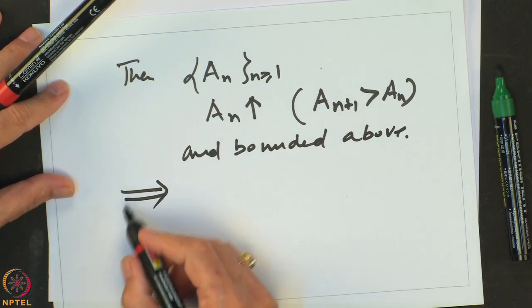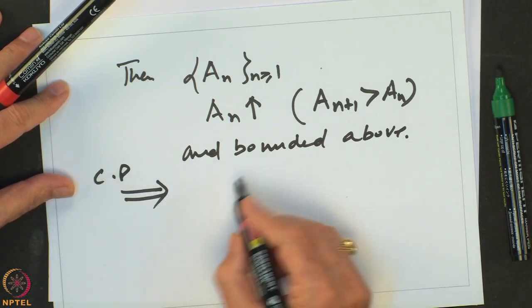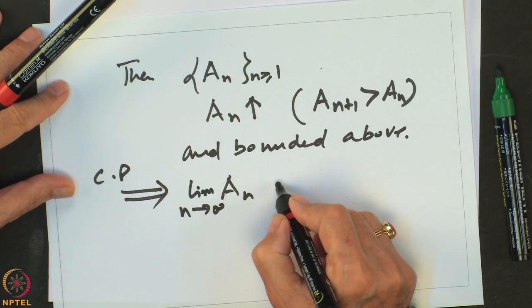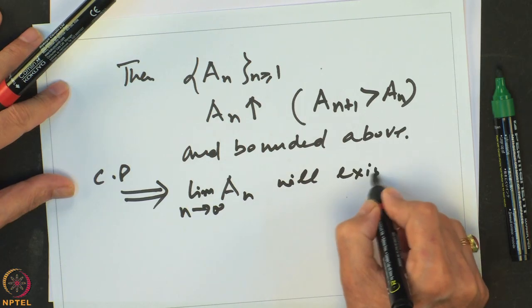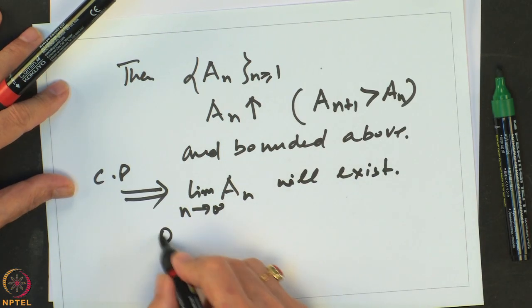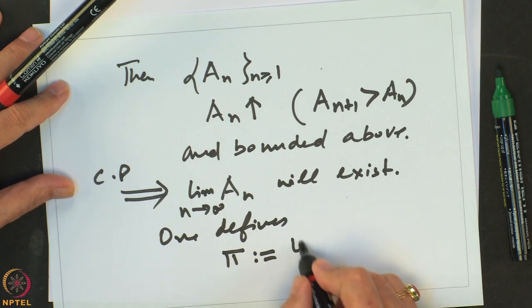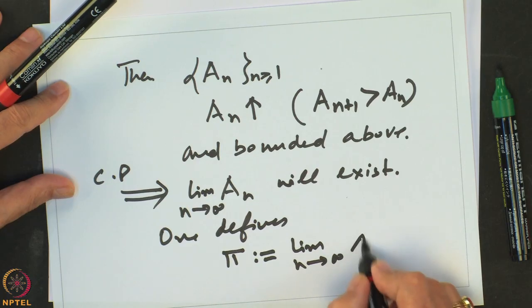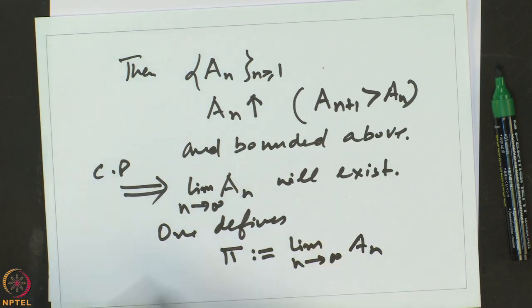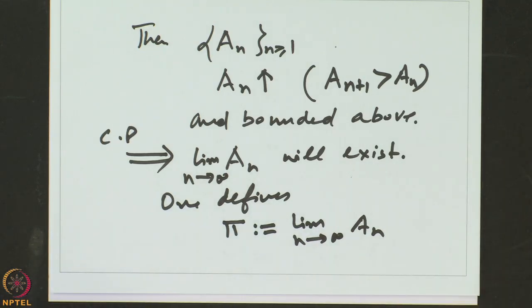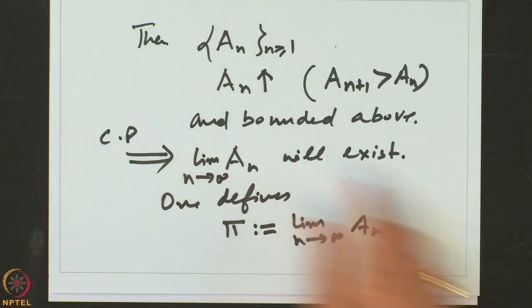This implies, by the completeness property of real numbers, that the limit as n goes to infinity of A n will exist, and this limit one defines to be pi. So, this is the rigorous definition of the area of the unit circle, namely pi, as an application of the completeness property of real numbers.